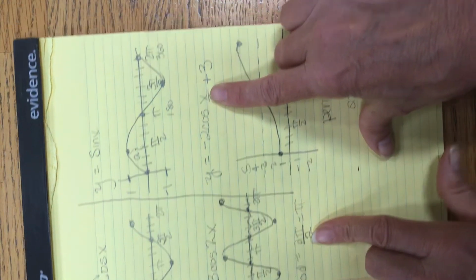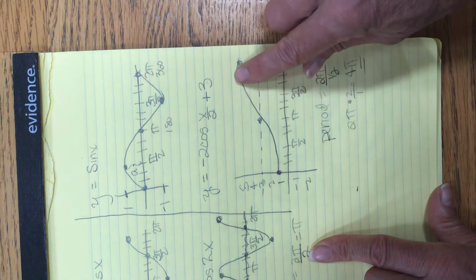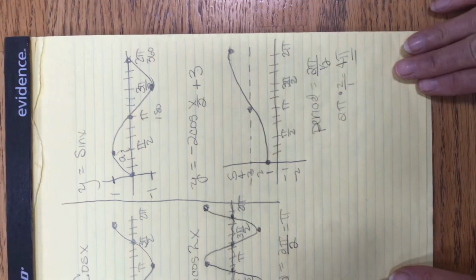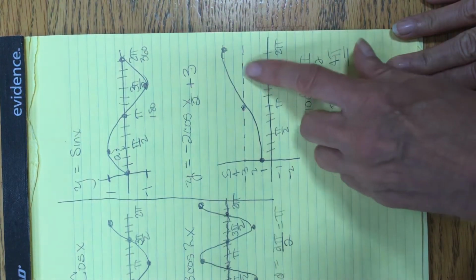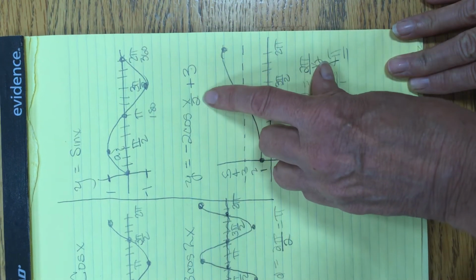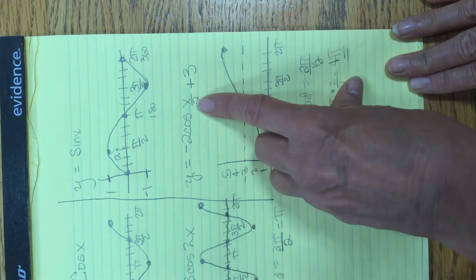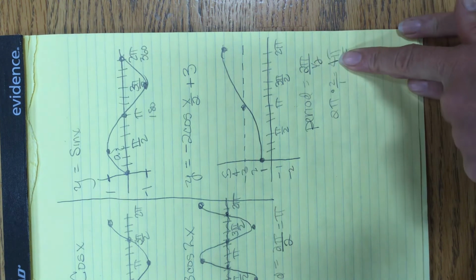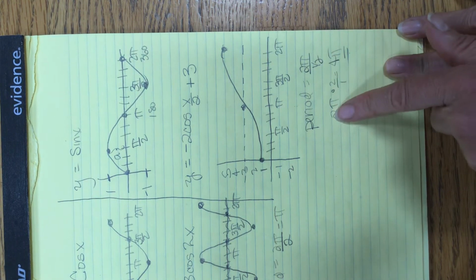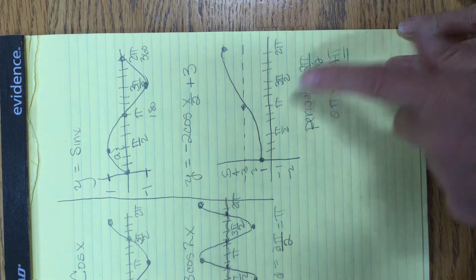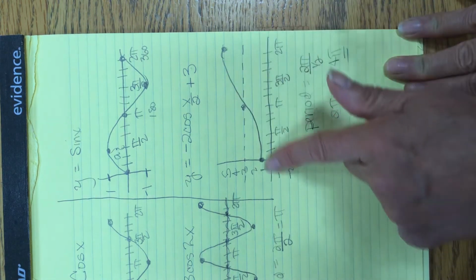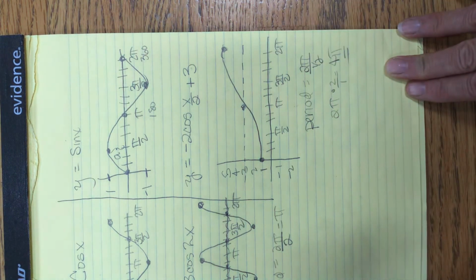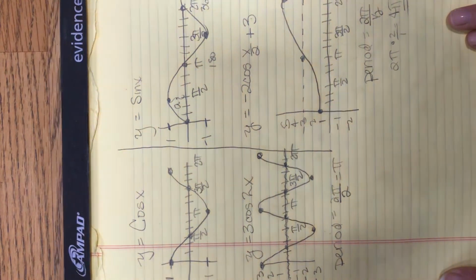If this was just an x, you'd have the whole graph. It'd go up and it would go down, but it would be upside down because it's negative. This has a period of 2 pi over 1/2. This is half an x. So that 1/2 goes there. You bring it up, reciprocate it. There's that 1/2 reciprocated, and you're going to get 4 pi. This means that if I only have half my graph in 2 pi's, it's going to take 4 pi's to get the whole graph. So that's sine and cosine.